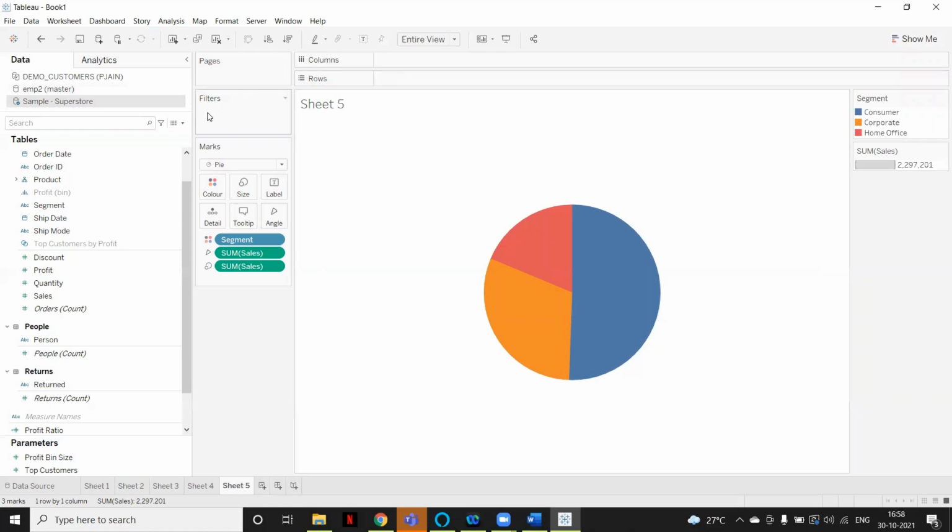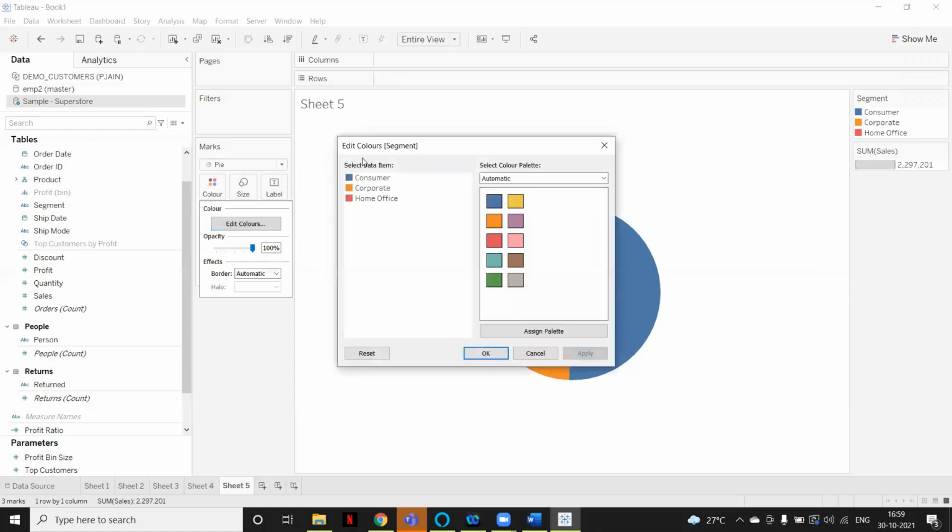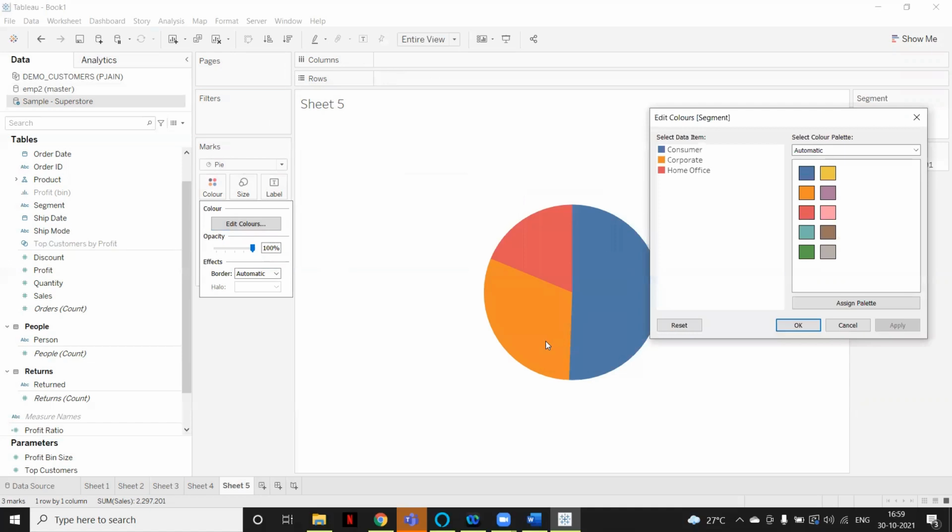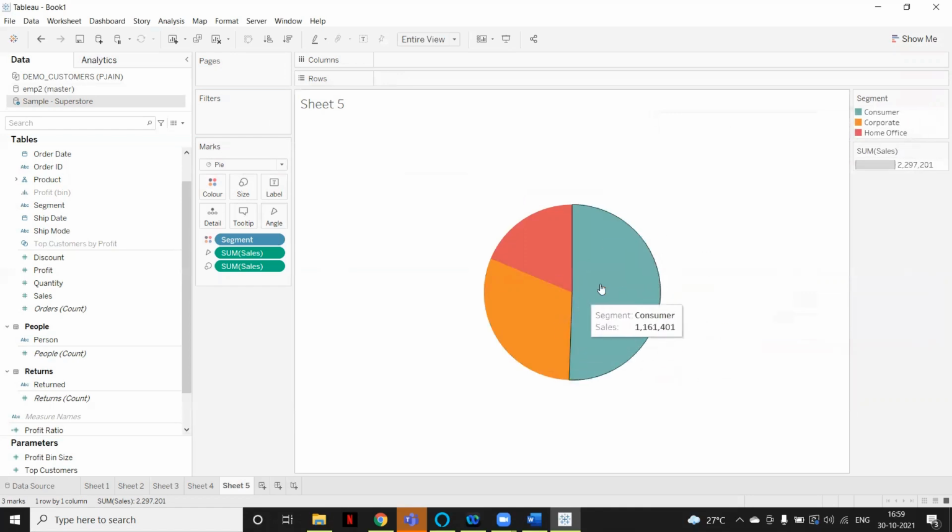This is page, this is filter cell, and this is the mark cell. If you want to change the color of something, you can just edit the color. Right now, if you see, the blue is for consumer. If you want to change to this color, just apply. Now the color is changed.